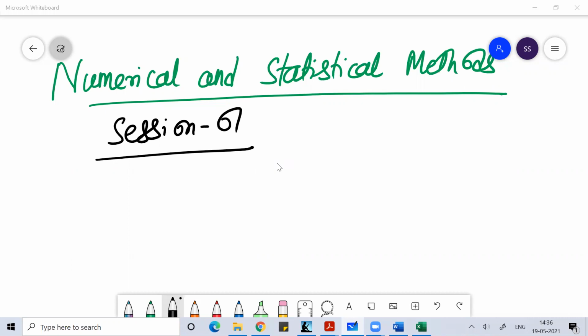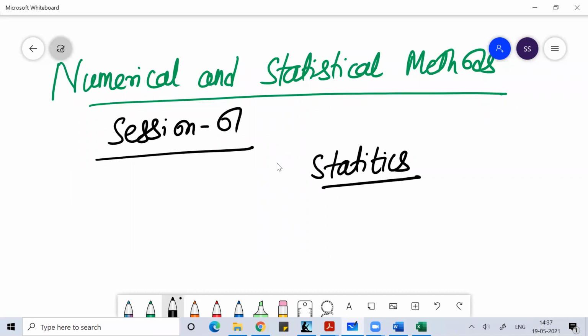So we have to cover two major points in this subject. One is the numerical part and the other one is the statistical part. I'll do the statistical part first and then we'll do the numerical part. Okay, so when we talk about the statistical part, we study a subject called statistics.